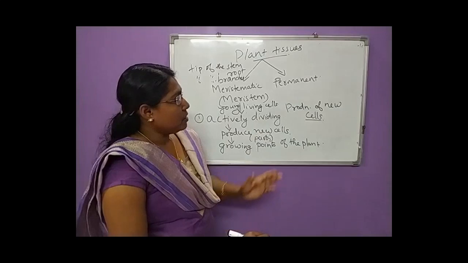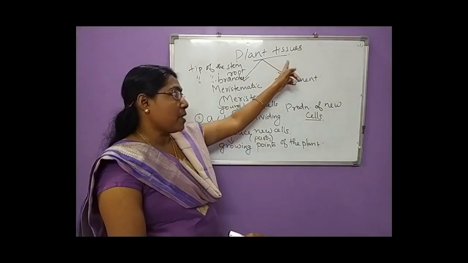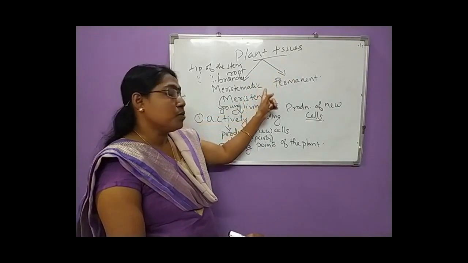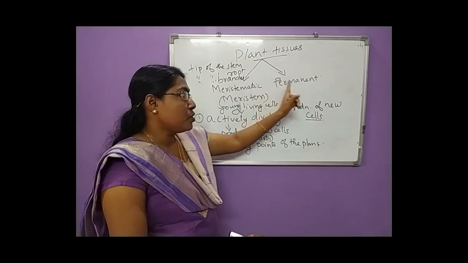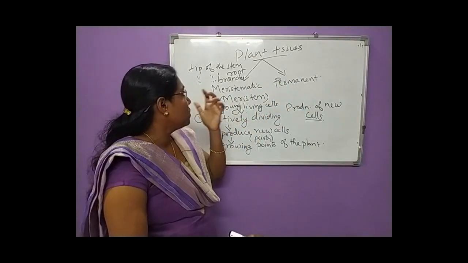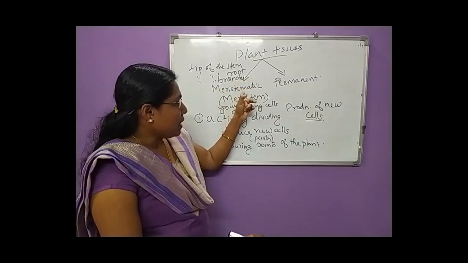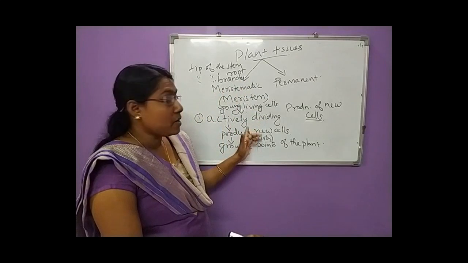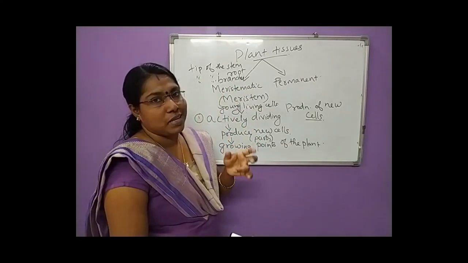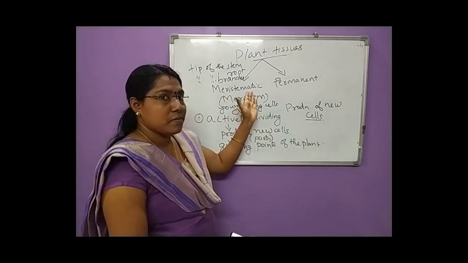So, I repeat the main points about the meristematic tissues. Mainly the plant tissues are classified into two types. They are meristematic tissues and permanent tissues. Clear? Then, for meristematic tissues, mainly two points you have to remember. First, they are actively dividing cells. Their function is to produce new cells. Production of new cells is the function of these meristematic tissues.